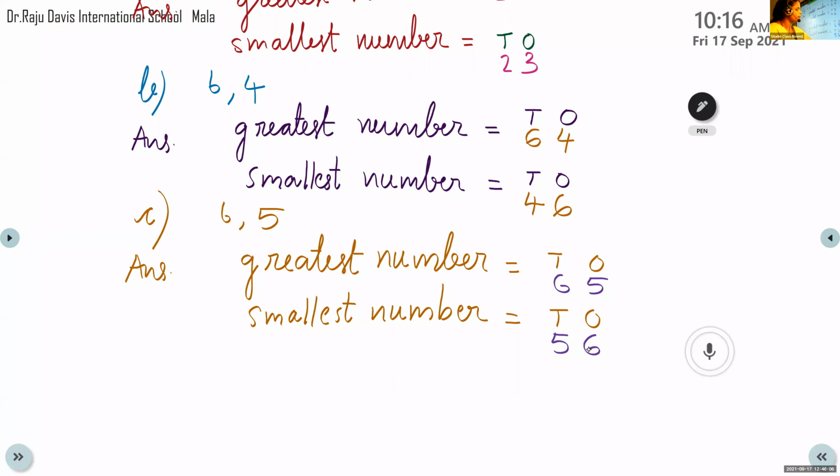Present, ma'am. Then one more, Rida Mariam. Absent. Vedic Vinod. Absent.